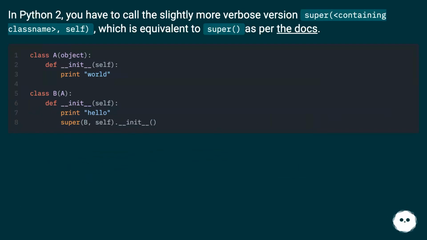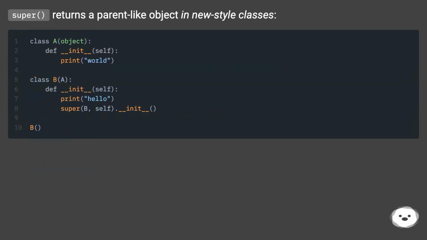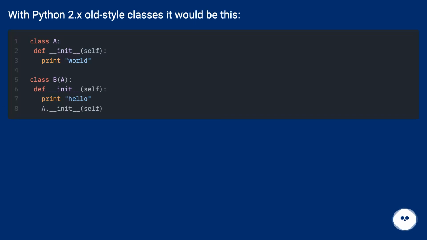In Python 2, you have to call the slightly more verbose version, super(ClassName, self), which is equivalent to super() as per the docs. Super returns a parent-like object in new style classes. With Python 2.x old style classes it would be this.